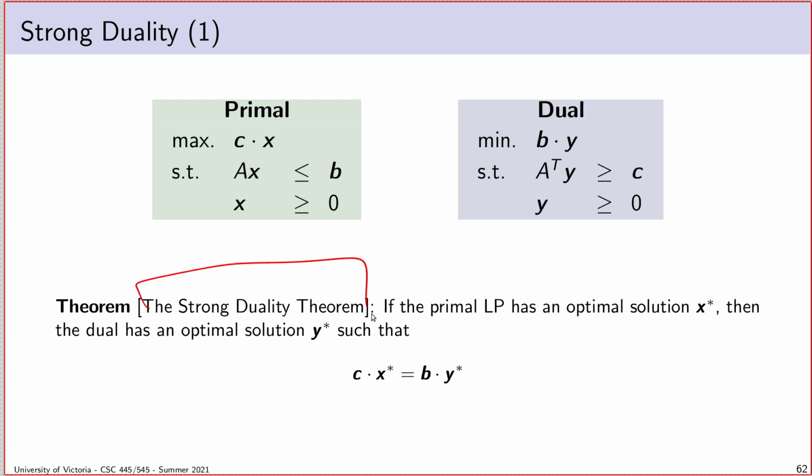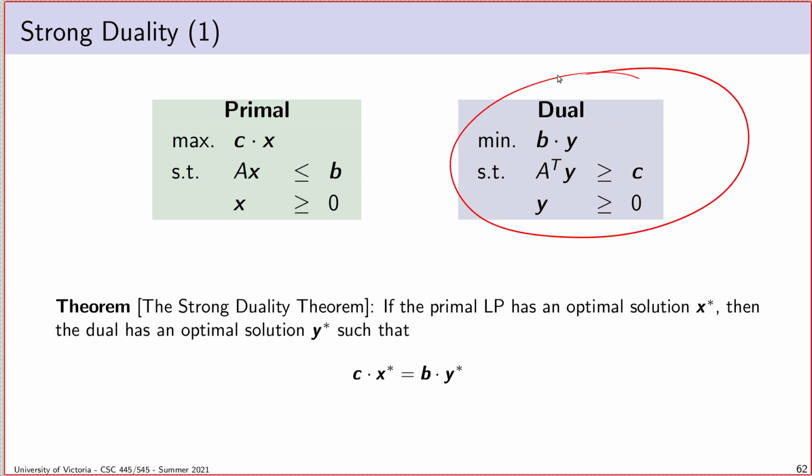And so here we have the strong duality theorem. Now, recall, even though you probably just watched the previous video, for me it's been a while, recall that the weak duality theorem tells us that if I look at any feasible point for the dual LP, the objective value I get will be greater than or equal to that of any feasible point for the primal LP. But of course, there is that question of whether there will be a point where they match, whether there's going to be a gap between them.